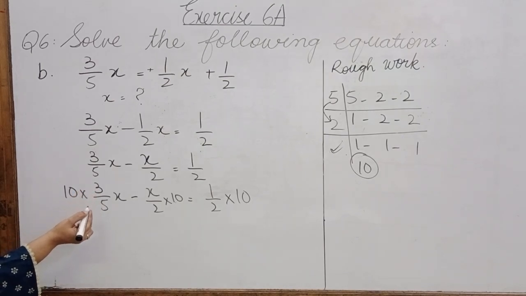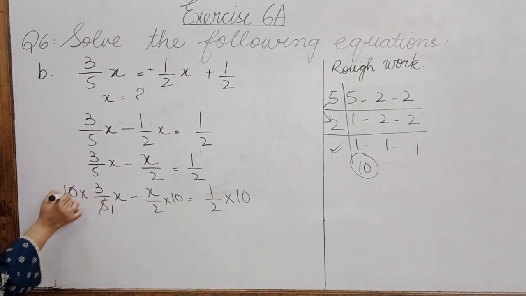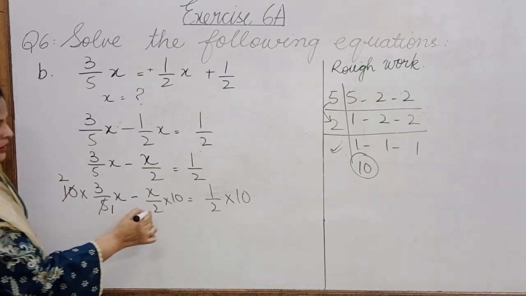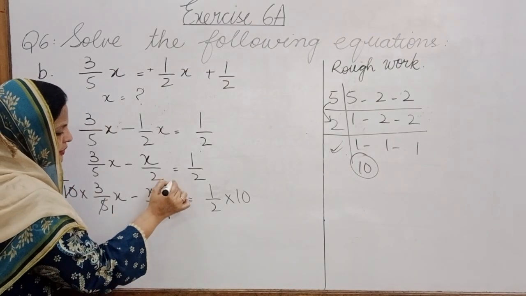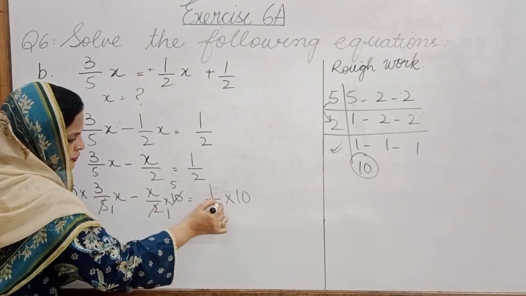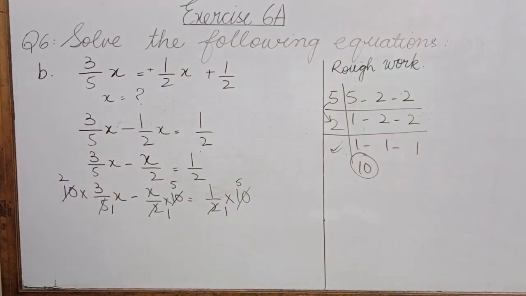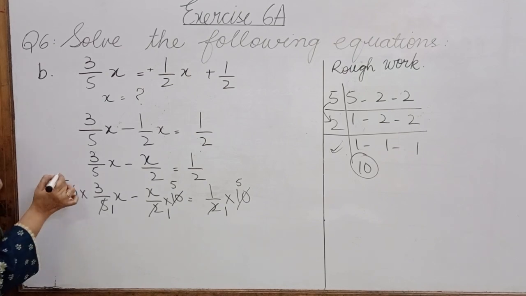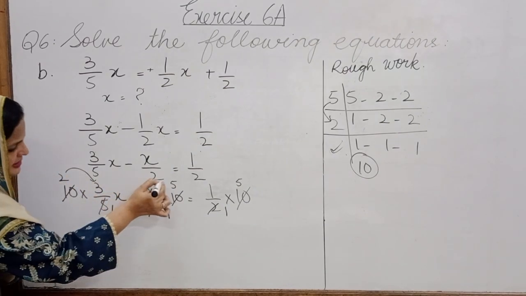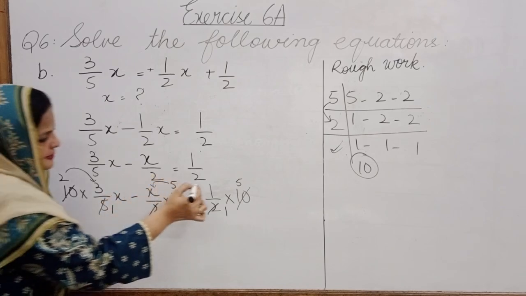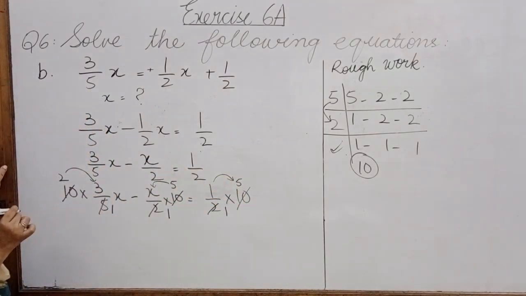Yes, Maan. Exactly, 5 1s are 5, 5 2s are 10, 2 1s are 2, 2 5s are 10, 2 1s are 2, 2 5s are 10. Is it clear? Please take a look. Now what? We have to multiply this 2 with 3. We will multiply this 5 with x. We will multiply this 1 with 5.